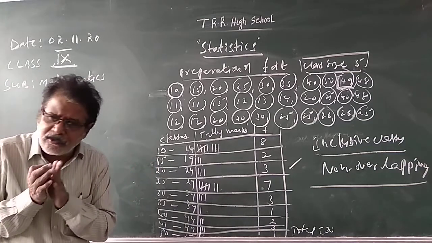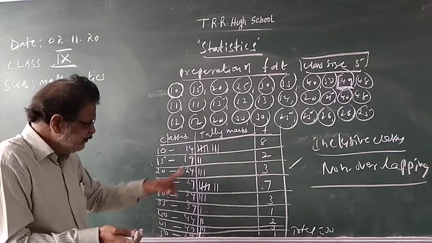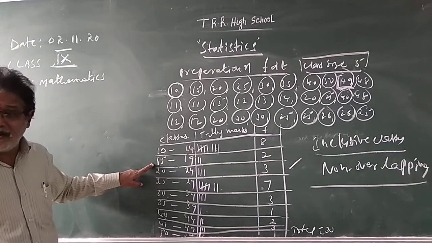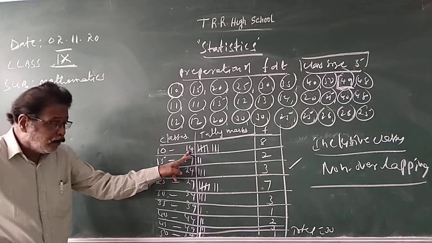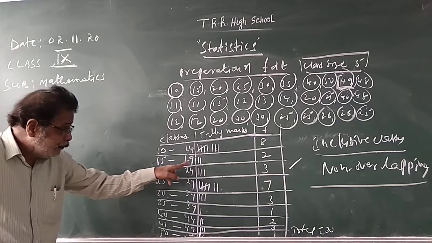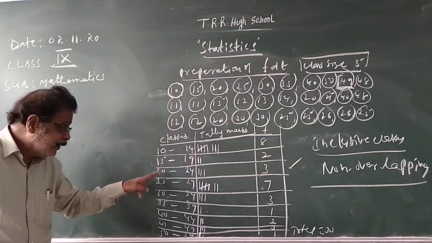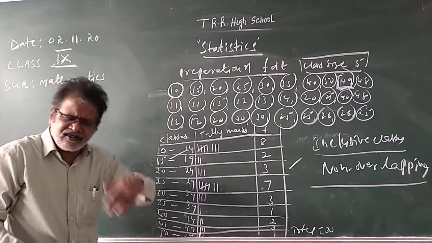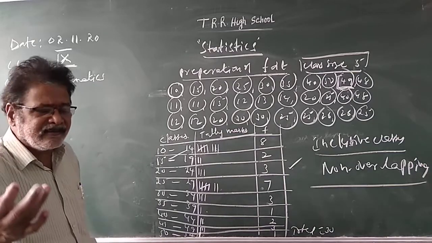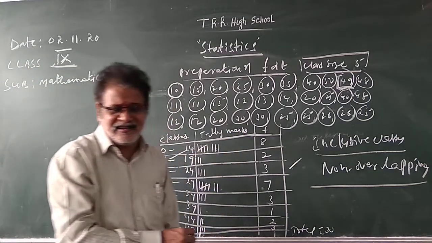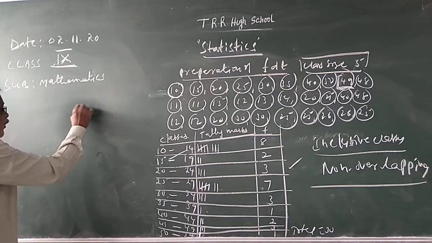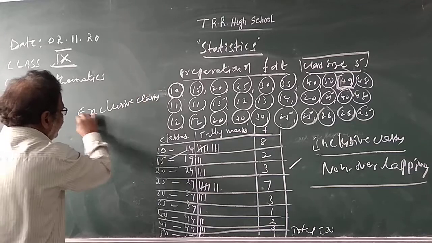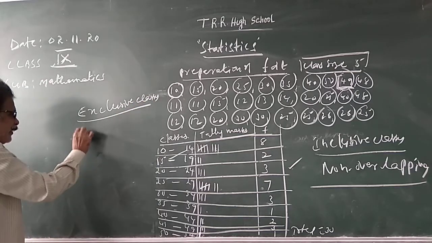So how to identify inclusive or non-overlapping classes: the upper limit of one class is not equal to the lower limit of the immediate class. Upper limit of the first class, how much? 14. Lower limit of the immediate class? 15. Upper limit of the second class is 19, and the lower limit of the immediate class is 20. So when the upper limit of one class is not equal to the lower limit of the next class, such classes are called inclusive classes. Now exclusive classes. Exclusive classes means overlapping classes.